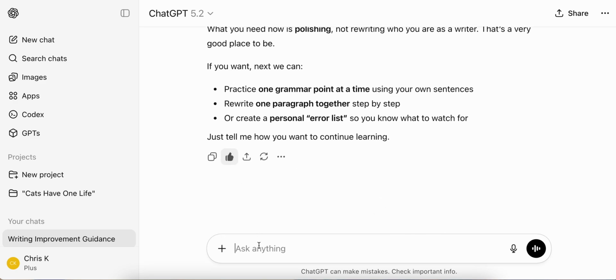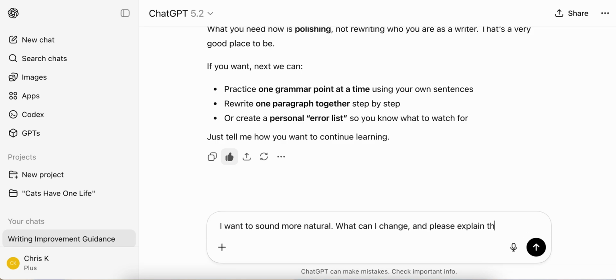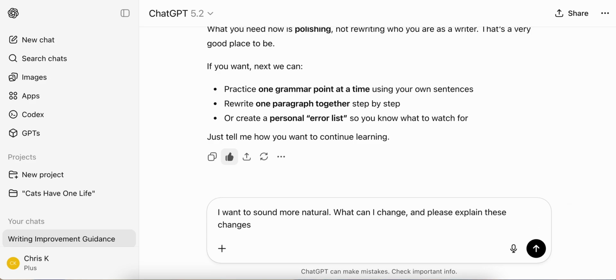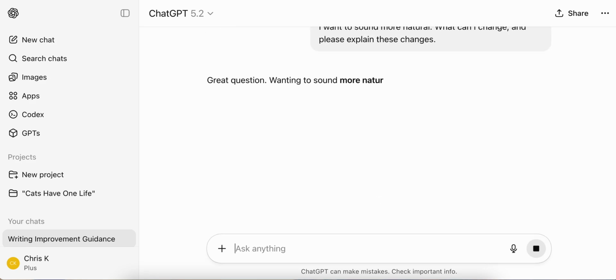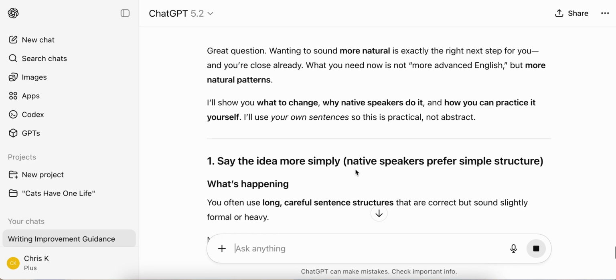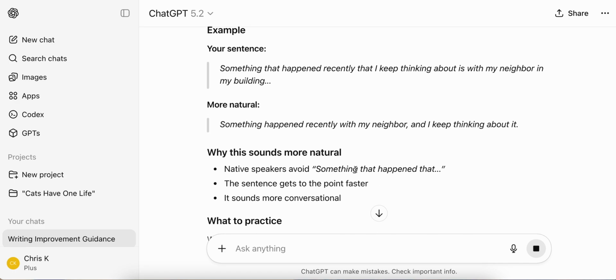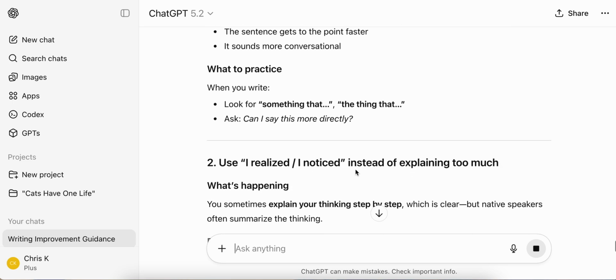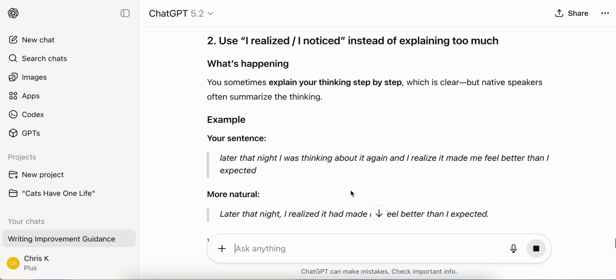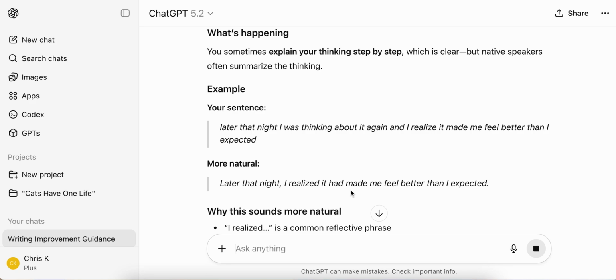Here's another thing I can do. I can say, I want to sound more natural. What can I change? And please explain these changes. So maybe I want to sound more natural, okay? So it's giving me more advice here. It's asking me to summarize my thinking more. Okay.